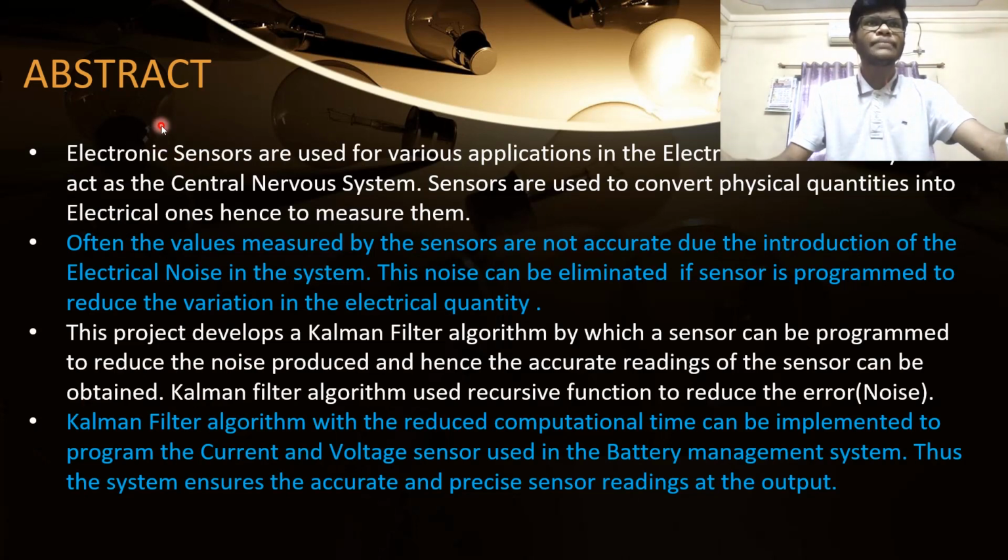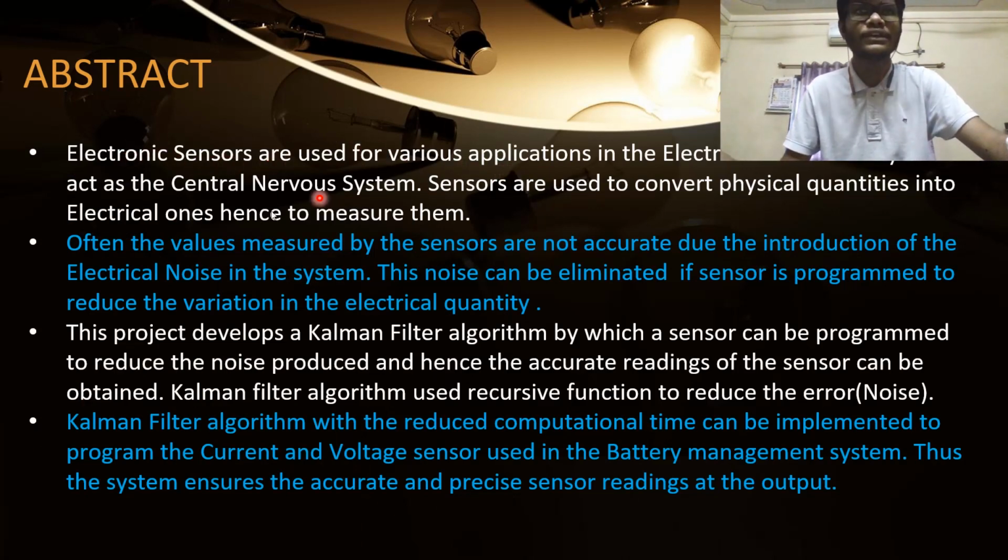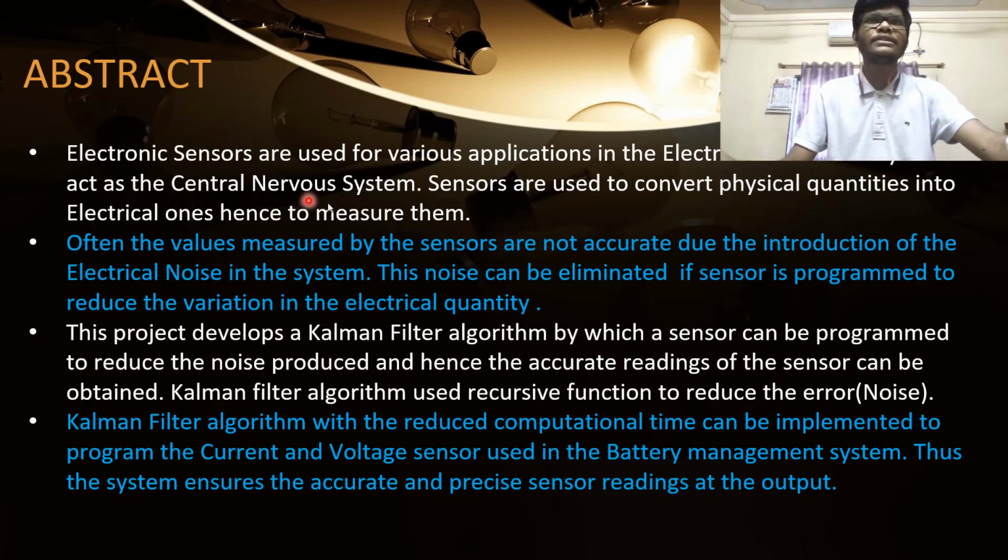Coming up to the abstract, electronic sensors are used for various applications in electrical embedded systems, where they act as the central nervous system. Sensors are used to convert physical quantities into electrical ones, hence to measure them. Often the values measured by the sensors are not accurate due to the introduction of electrical noise in the system. This noise can be eliminated if the sensor is programmed to reduce the variation in the electrical quantity.